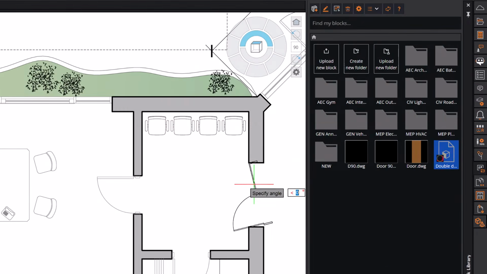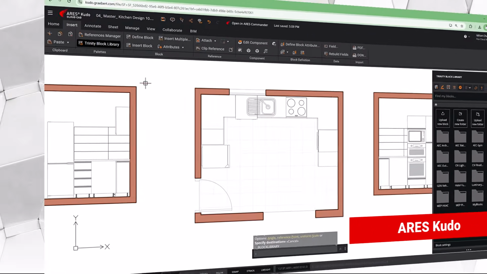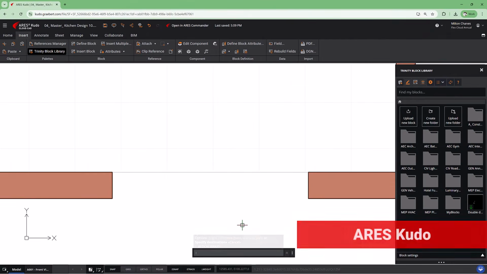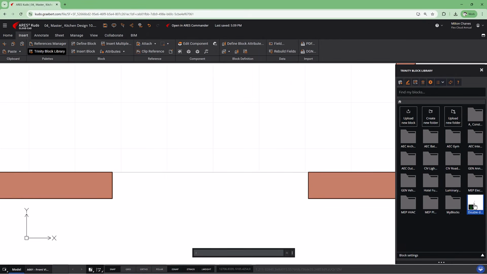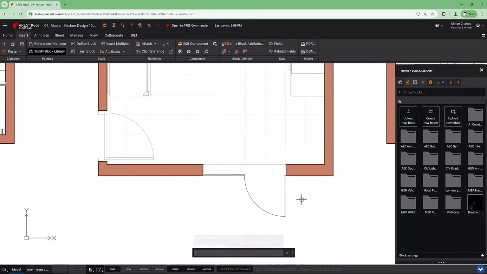And because this works through the Trinity block library, generated blocks are shared across ARES Commander and ARES Kudo. Create once, use everywhere. It's a faster, smarter way to build drawings, helping you stay focused on the bigger design instead of getting hung up on the details.